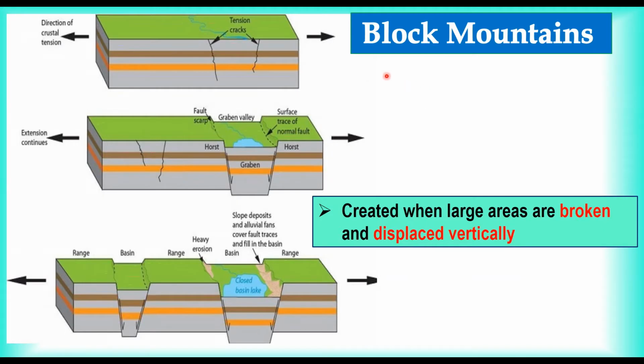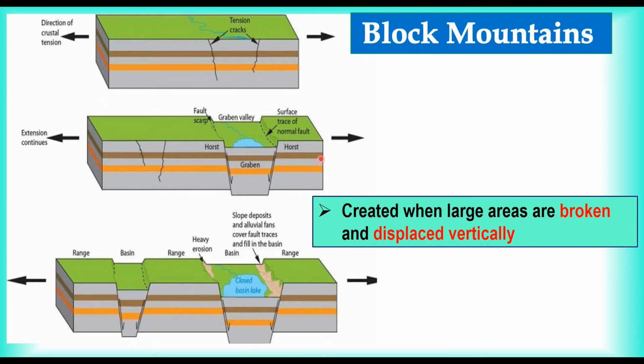Next, we have block mountains. How are they formed? These are formed when large areas break and displace vertically. You can see in this picture, large areas break and one block is lowered and the blocks on either side are uplifted.